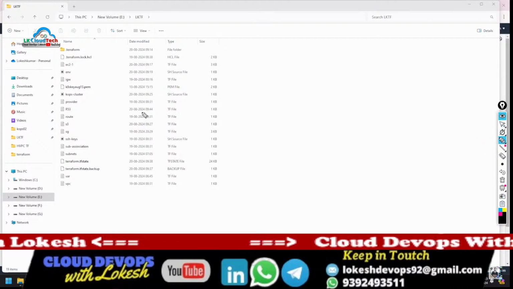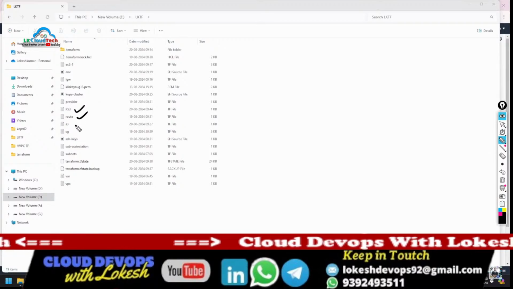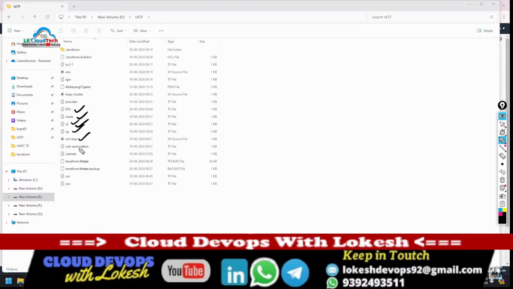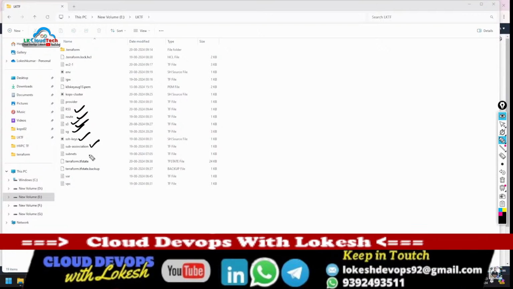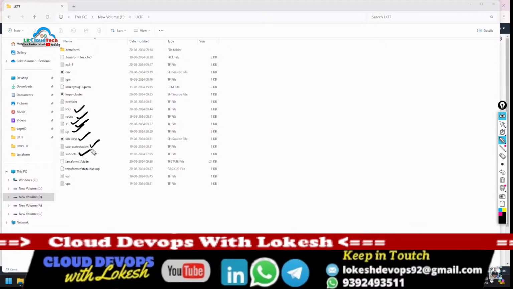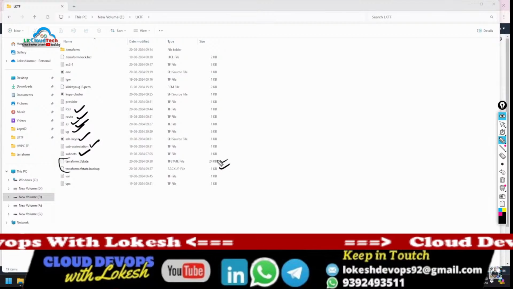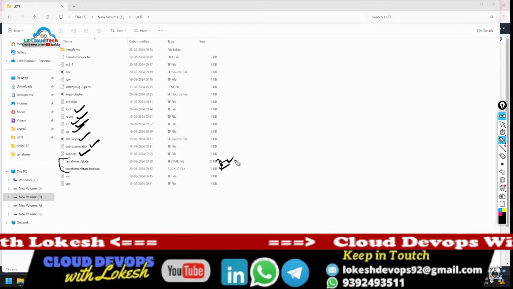All right. So yes, Route 53, routing tables, S3 bucket module, security groups modules, SSH keys, subnet association module, and subnet module. These are all Terraform state files which, whenever you run Terraform init, will create backup files. This is not mandatory. It will create automatically whenever you run Terraform init.